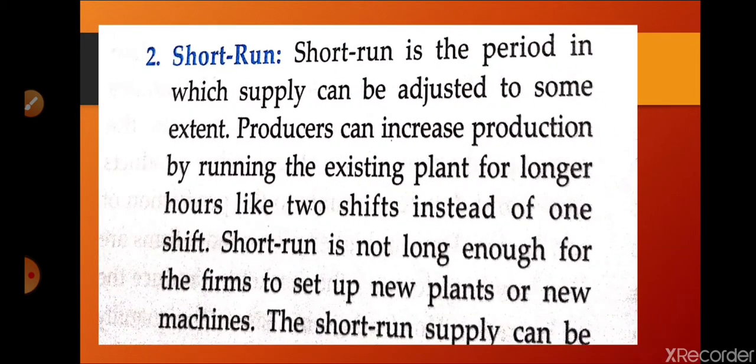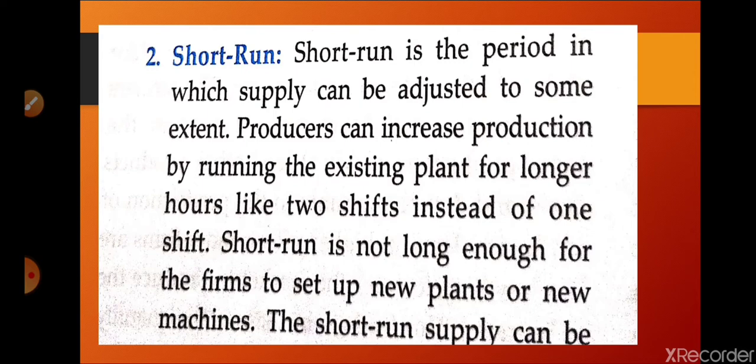Next we are going to discuss short run. Short run is the period where we can adjust the supply a little bit. Suppose you are a producer with one shift in your firm; then in place of one shift you can have two shifts, or you can offer overtime to your workers, and then supply may be adjusted a little. But you cannot increase the supply by much, so that supply is known as short run supply.